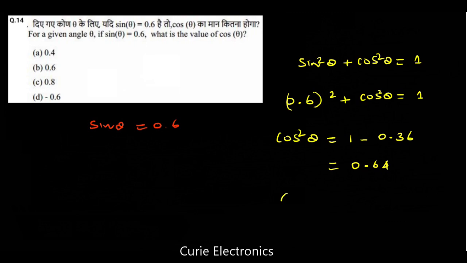So cos theta equals what? Square root of 0.64. It comes to 0.8. Right, 0.8. So what is the answer? The answer is option C, 0.8. Now move to question number 15.